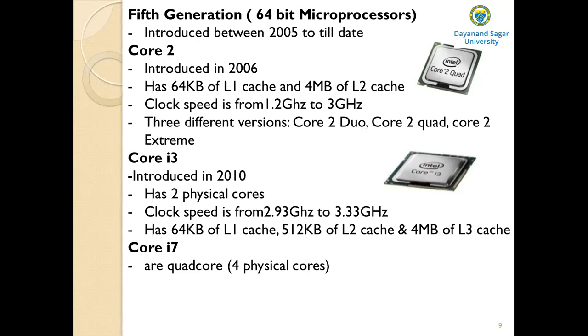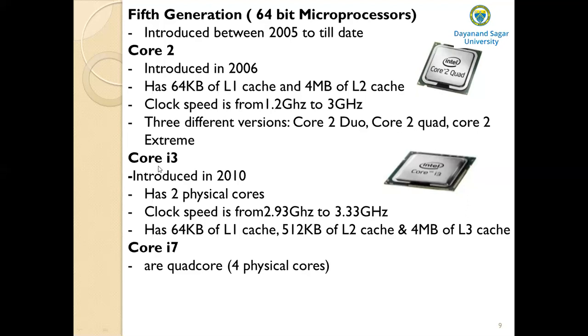And then we have more than one core, that is called multiple cores, to handle the faster working of data. Each core can communicate with the others and perform multiprocessing. So cores were introduced in these 5th generation microprocessors.